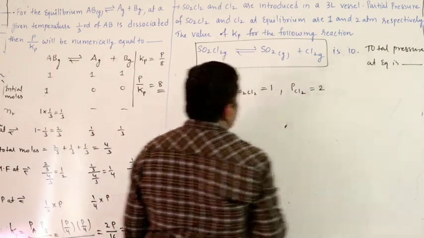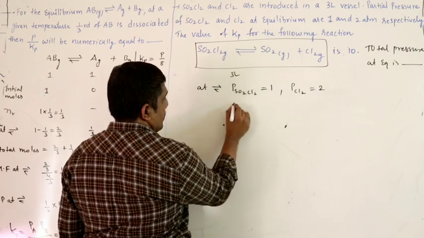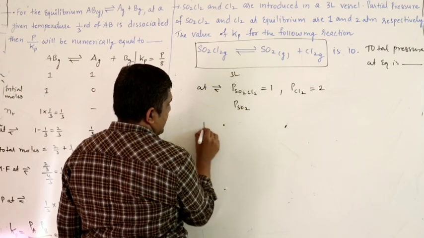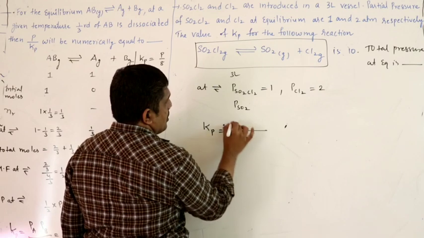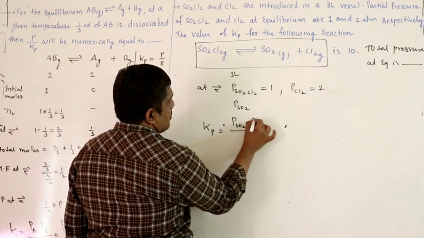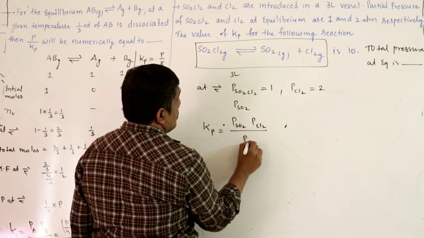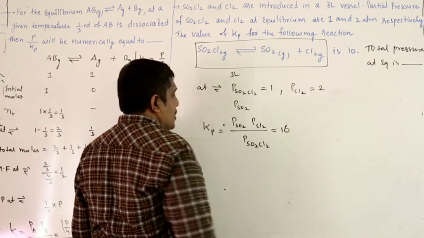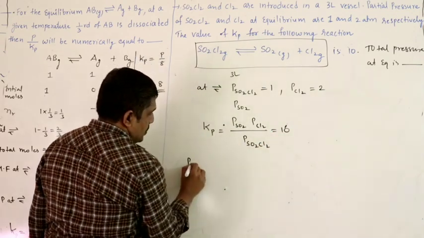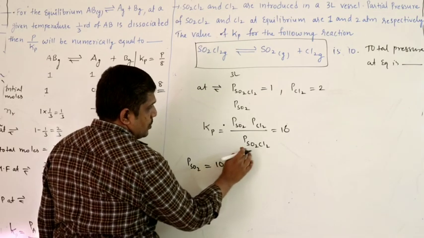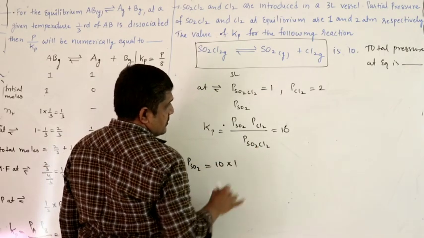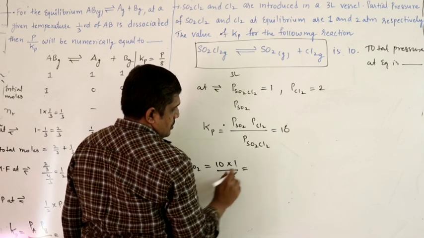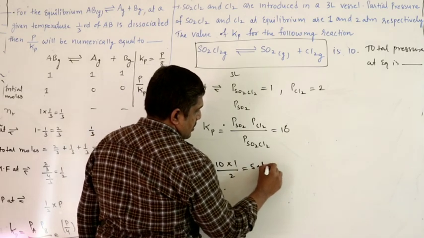So we have to first find partial pressure of SO2. For that Kp is given, Kp equal to partial pressure of SO2 into partial pressure of Cl2 by partial pressure of SO2Cl2, which is given as 10. So partial pressure of SO2 equal to 10 into partial pressure of SO2Cl2, that is 1 by Cl2. So we will get 5 atmosphere.